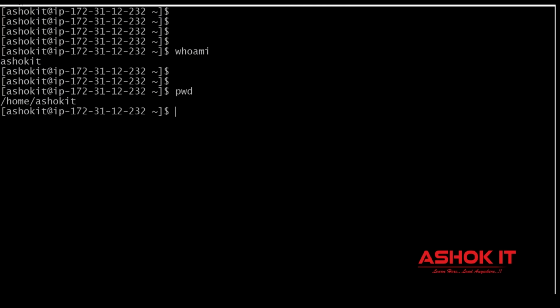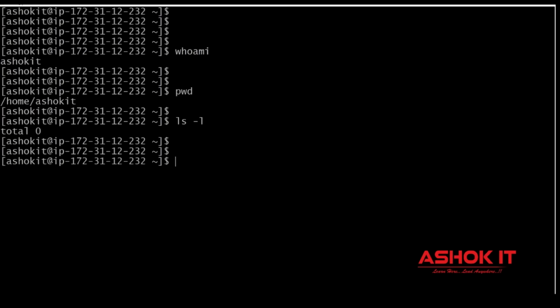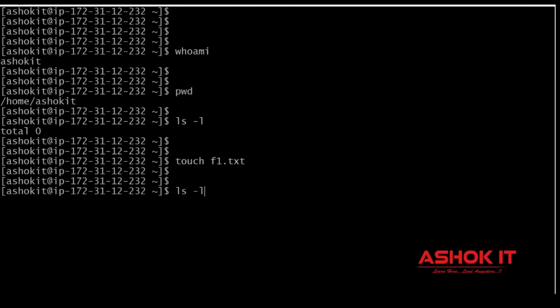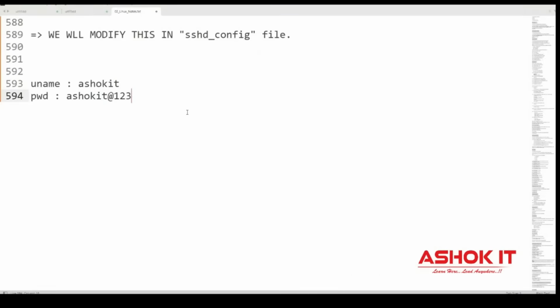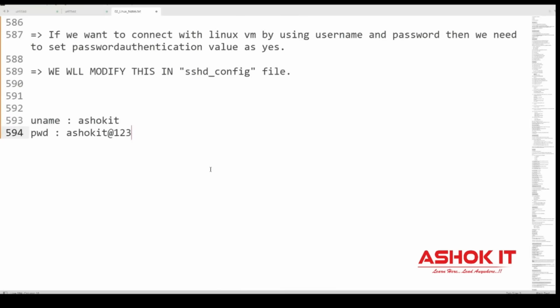What is my present working directory? My home directory, /home/ashokit. Now I can perform any operation in this home directory. I logged into this machine as the AshokIT user. I can create files, I can edit files, I can rename files, I can delete files. I hope you got the clarity on how to enable password based authentication for users in the Linux machine and how to connect with the Linux machine with our username and password.